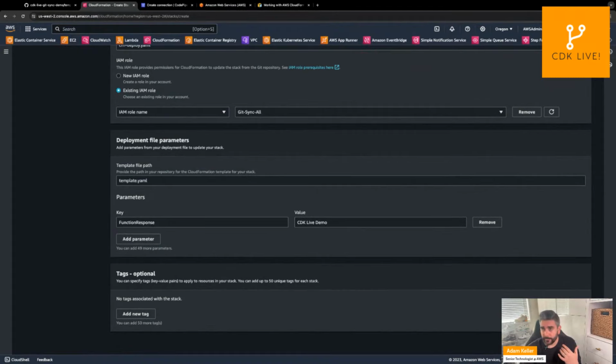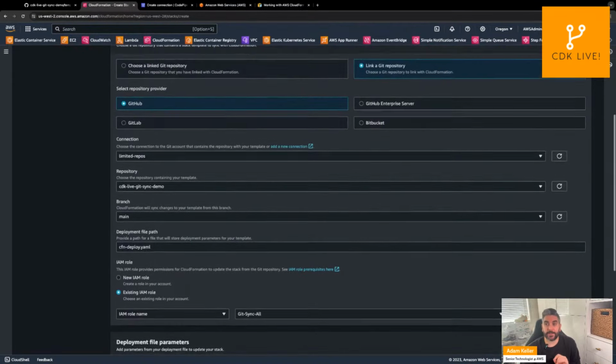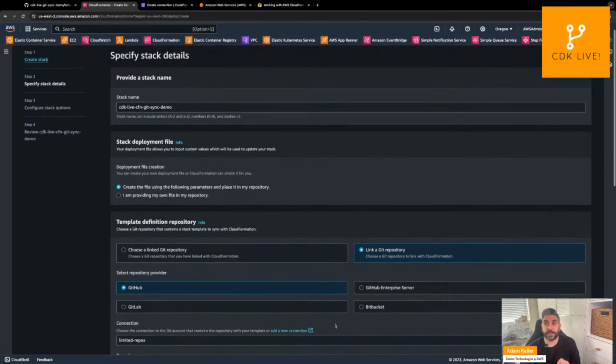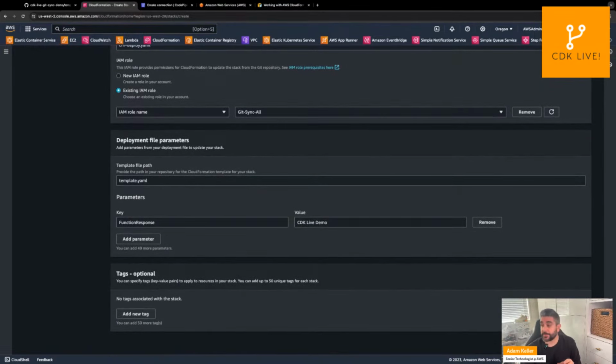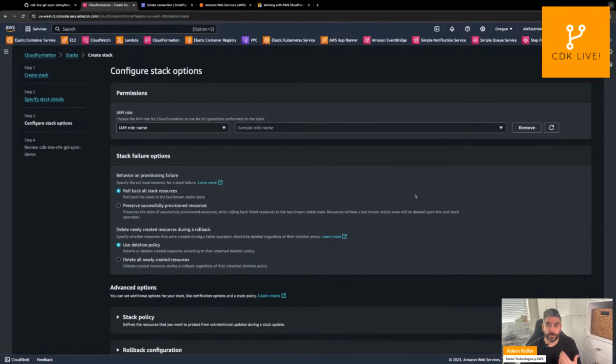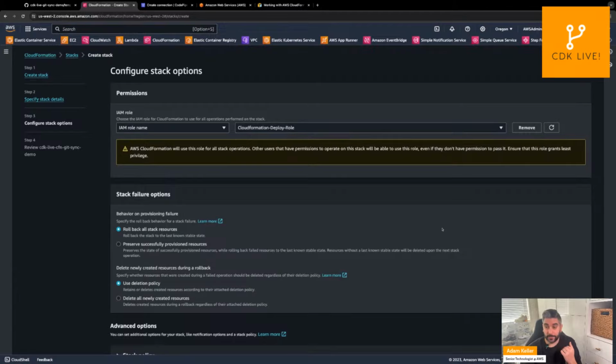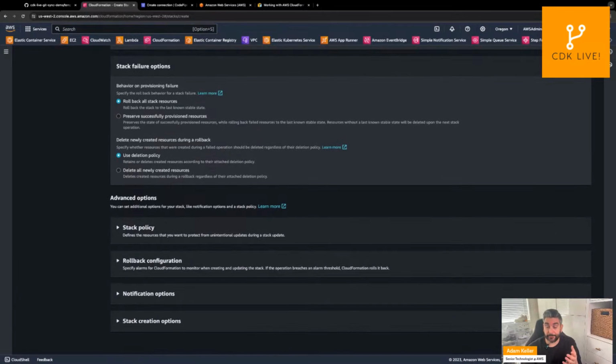Now, I'm not going to add any tags right now, but so far what we have is our connection set up. We're deploying our stack, and we've told CloudFormation we want it to create that deployment configuration file for our template in our stack. So I'm going to leave everything else as default.